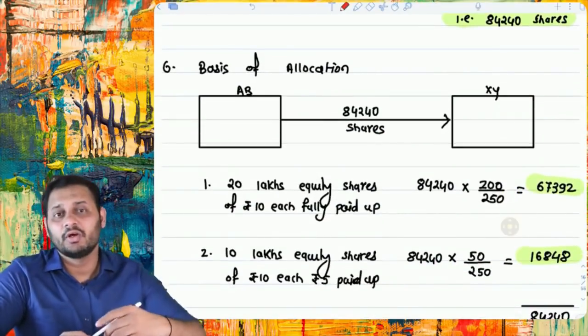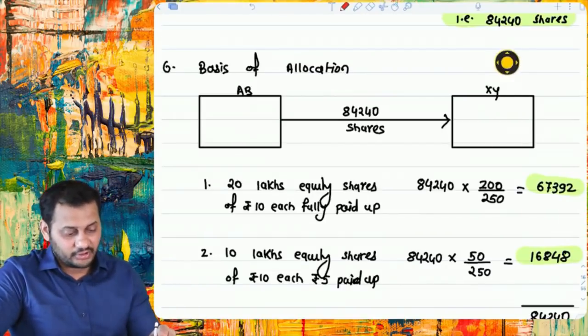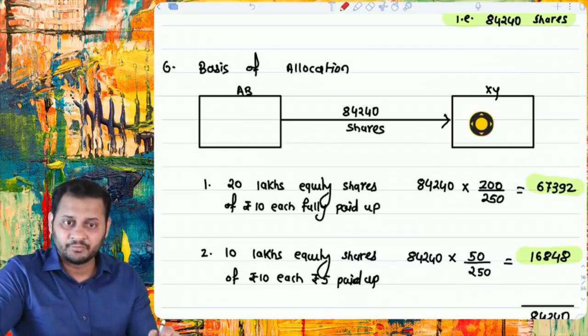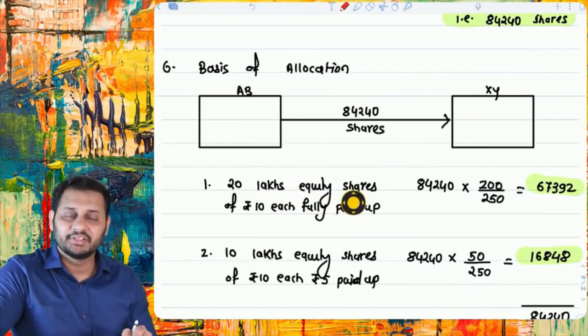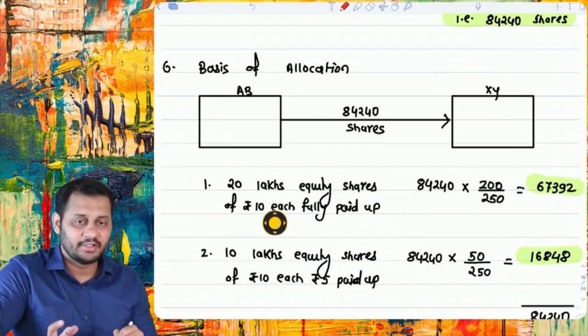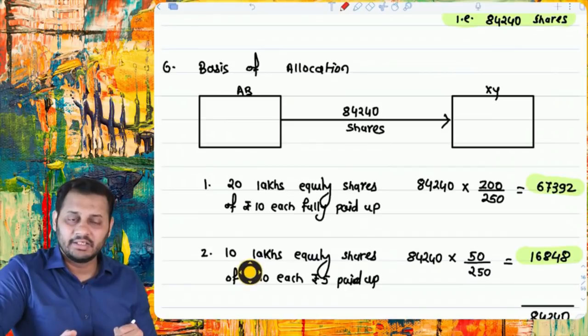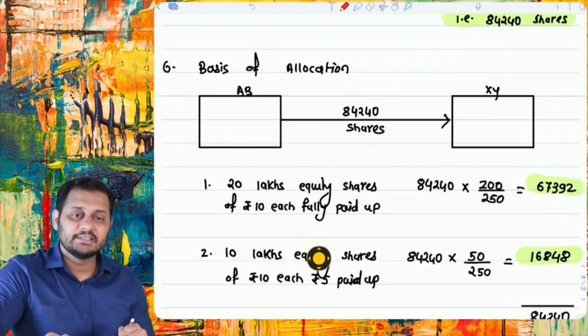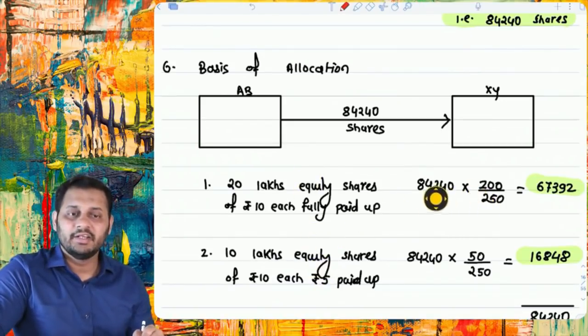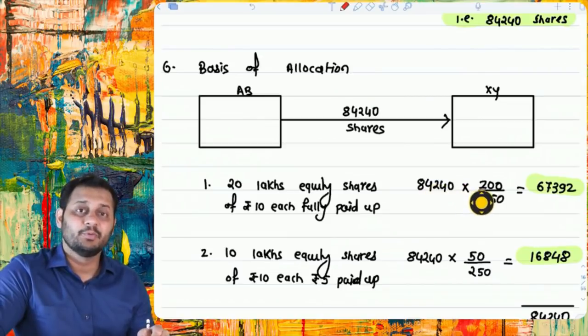They said how you are going to divide 84,240 shares, because in this company XY there are two different types of shareholders. One is 20 lakh equity shareholders who paid only 10 rupees. So the total payment by them is 200 lakhs, and the other category of equity shareholder is 10 lakh who only paid 5 rupees. So these people paid 200 lakhs, these people paid 50 lakhs. So we divided the 84,240 shares in the same proportion.